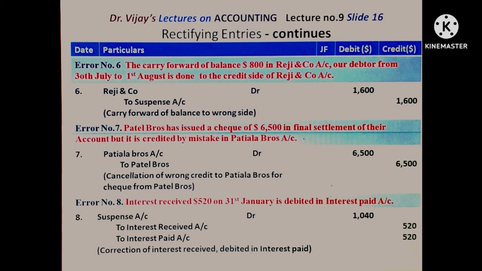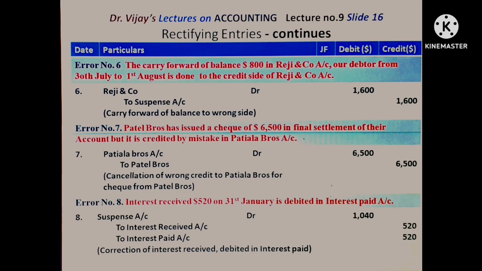Here, it is wrongly credited in another account, Patiala Brothers account. So, Patiala Brothers account should be given debit and Patel Brothers account should be given credit. Patiala Brothers account debtor to Patel Brothers $6,500.